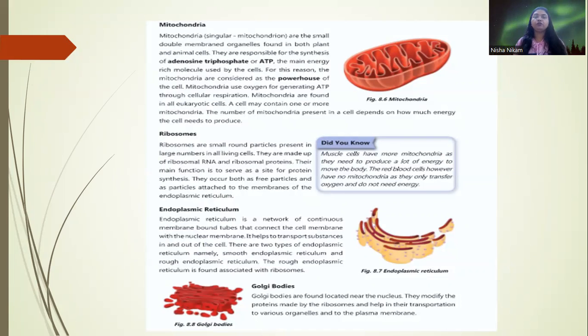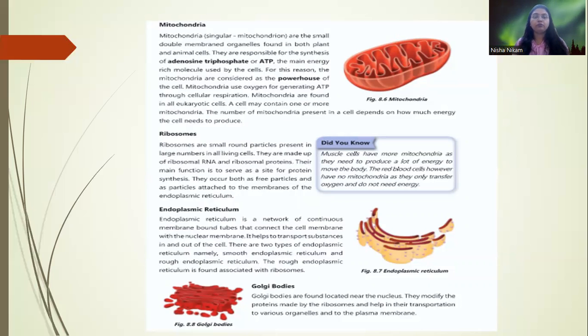Mitochondria use oxygen for generating ATP through cellular respiration, and mitochondria are found in eukaryotic cells. A cell may contain one or more mitochondria. The number of mitochondria present in a cell depends on how much energy the cell produces.